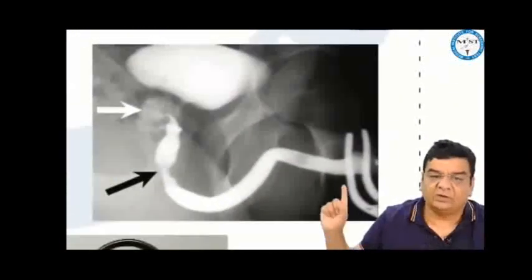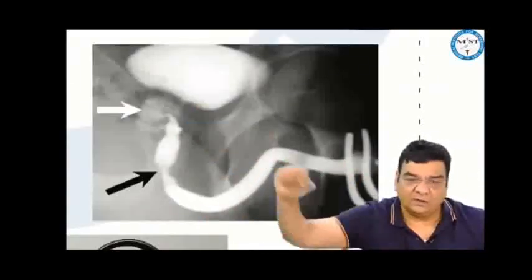This image what you're seeing, this is a retrograde urethrogram where the contrast is pushed from here and this contrast is going up in the urethra.